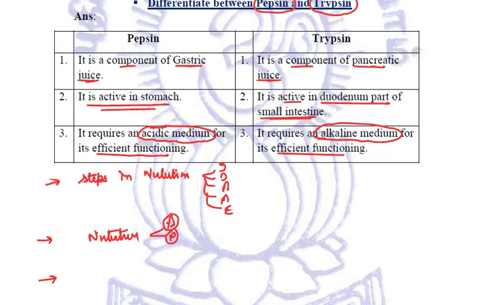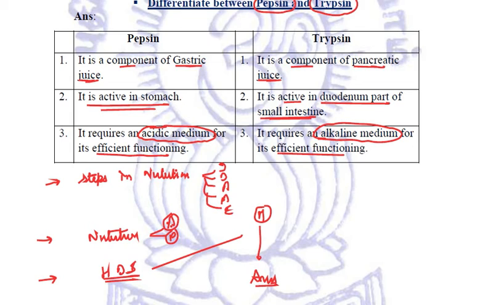Then we studied about the human digestive system, which is quite important, containing all the details right from the mouth till the anus. We need to remember each and every part where the food is going and how exactly all the various parts in our digestive system, like the mouth or the food pipe or the stomach or the small intestine or the large intestine, play their role, what the various secretions are, and what is the function performed by those secretions.